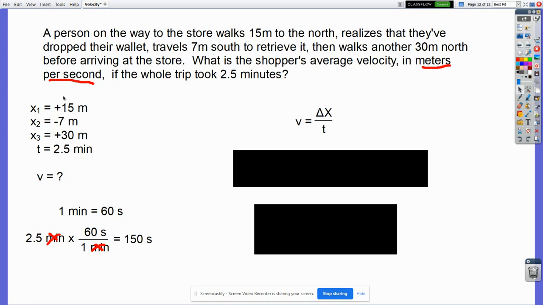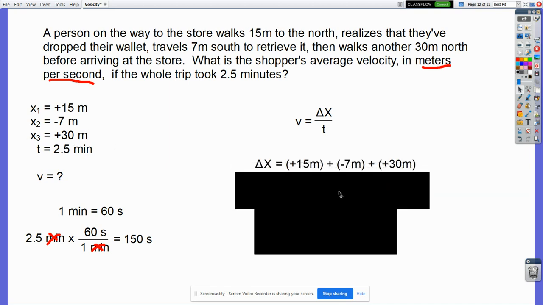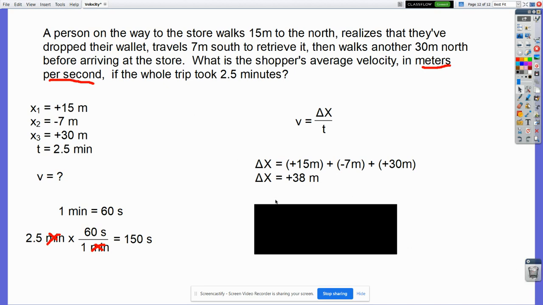North is positive, so that's positive 15. South is negative, so that's negative 7. North is positive, so that's positive 30. I'm going to add all 3 of those together with the signs. So positive 15 plus negative 7 plus positive 30. I have positive 38 meters. And that's the number that's going to go into my calculation.